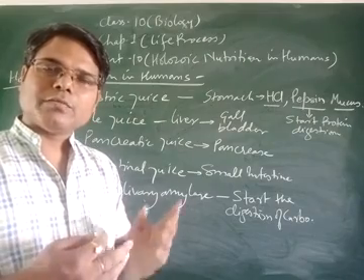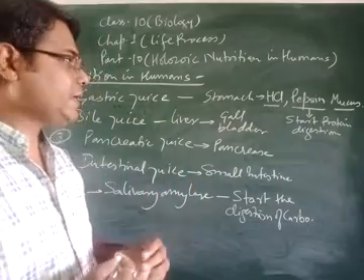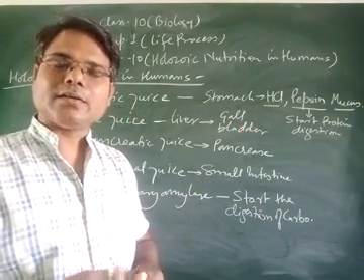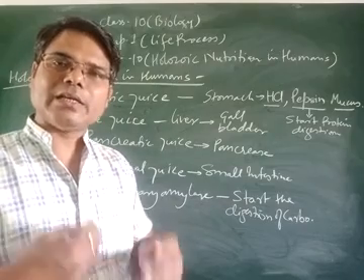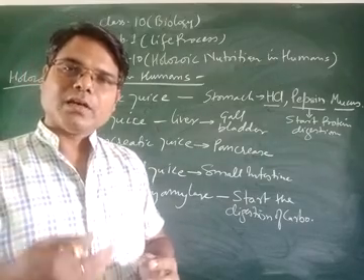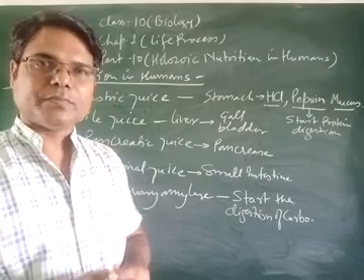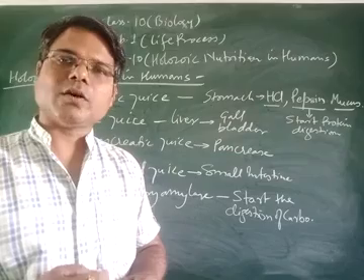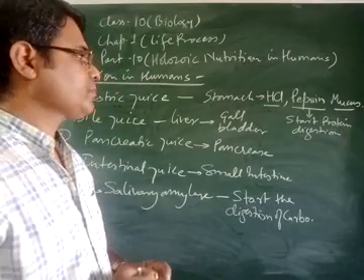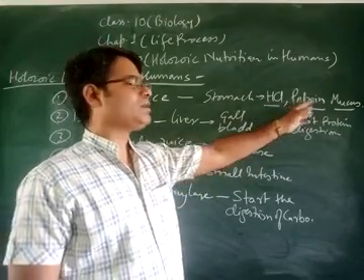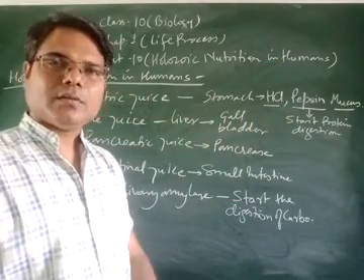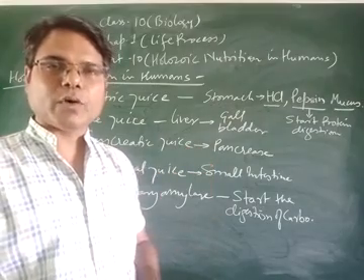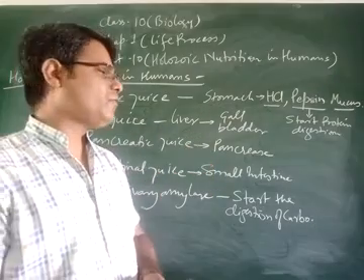Due to this mucus, the HCl is not accumulated in any part of the stomach and is completely mixed with the food material, so no harm reaches the structures of the stomach. So these three parts of the gastric juice have a very important role in the digestion of food material.